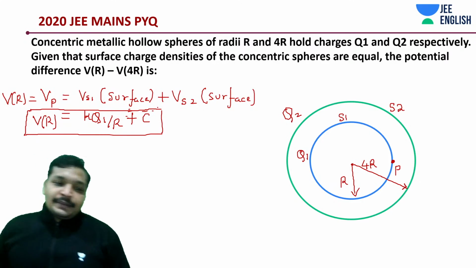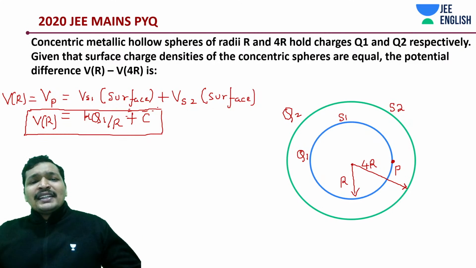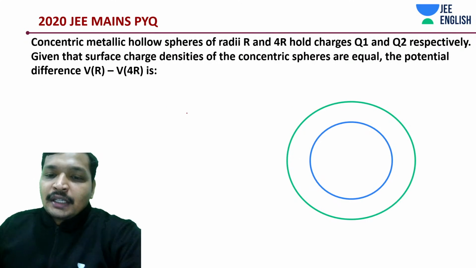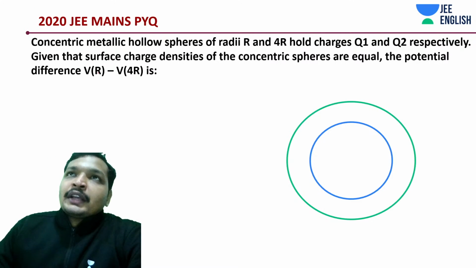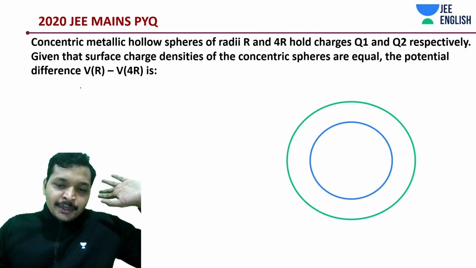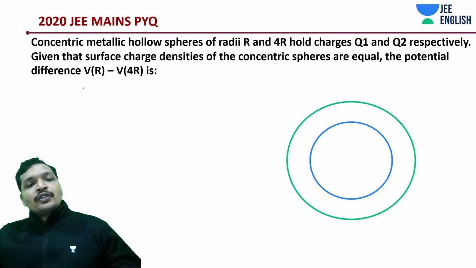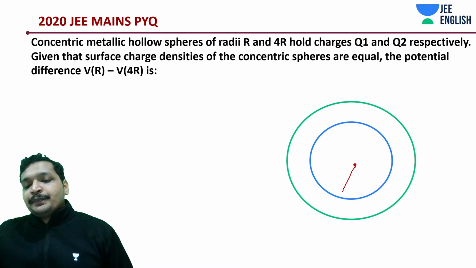Now comes the next thing. For one it is surface potential, for the other one it's going to be as if the charge is all concentrated at the center. Right now, even if you haven't gone through these concepts, absorb them, 2021 aspirants, absorb them. Everything that is being taught is correct. If it is wrong, I'll definitely correct it. But everything that is being taught is correct. So absorb them, absorb them, absorb them.